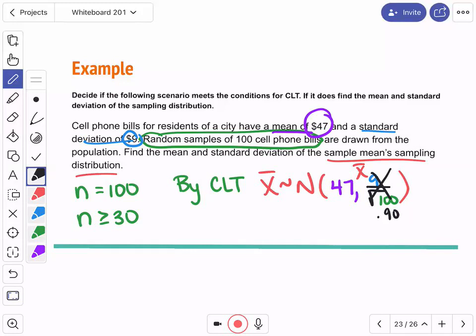Is it because there are more values? Good. And what do you mean by there are more values? What does standard deviation measure again? The average deviation from the mean, right? As you take more values, what should happen to that average deviation? In theory, it should be smaller because your samples are getting larger. And when your samples get larger, they start to look more like the population, and we'd expect those values to go to their true values. So the standard deviation should be decreasing as you move up.